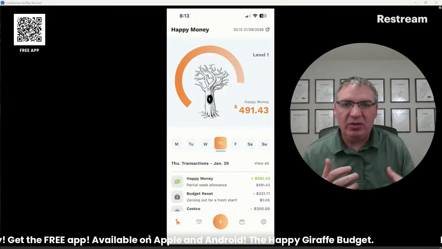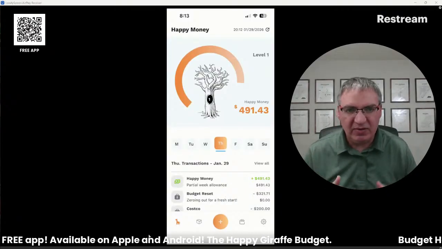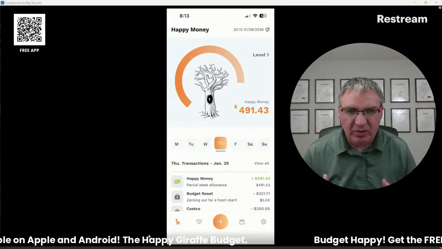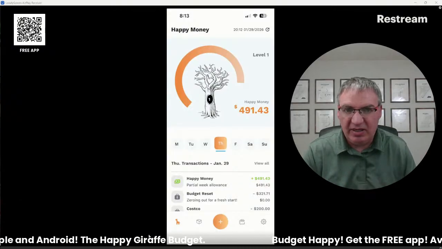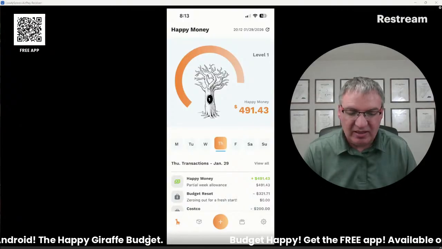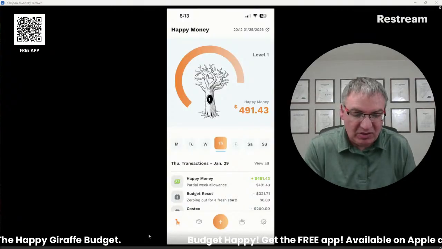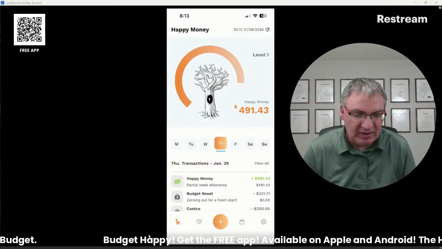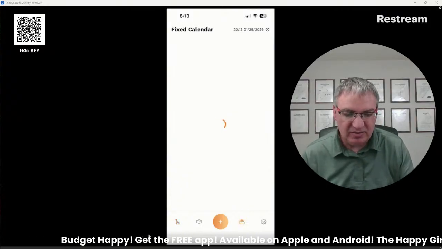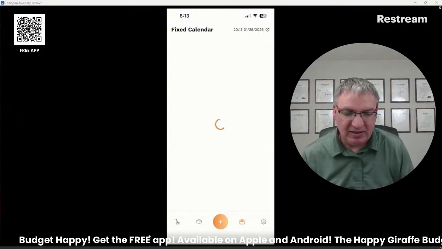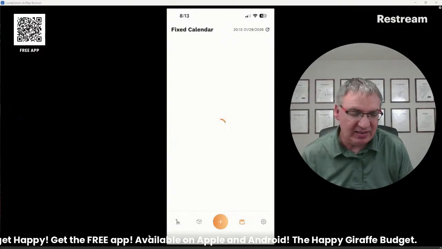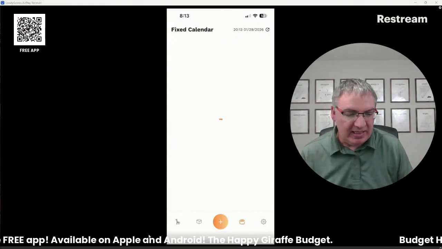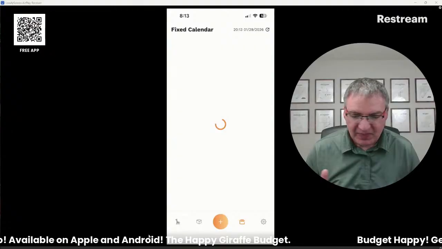Most budgets, you have to redo it every single month. You've got to think through all of those expenses, all of the income, all of the timing. Every month, you've got to redo all of that stuff. With our system, none of that. You set it the one time, and then mostly you're just on this happy money screen. This is what you're looking at almost every time. This one or the calendar when you get your bills, and just to say what they actually came in as versus what you were hoping they were going to be. So that is how to use the app.